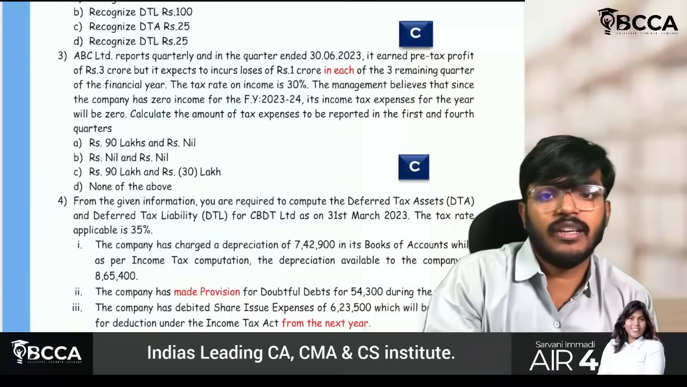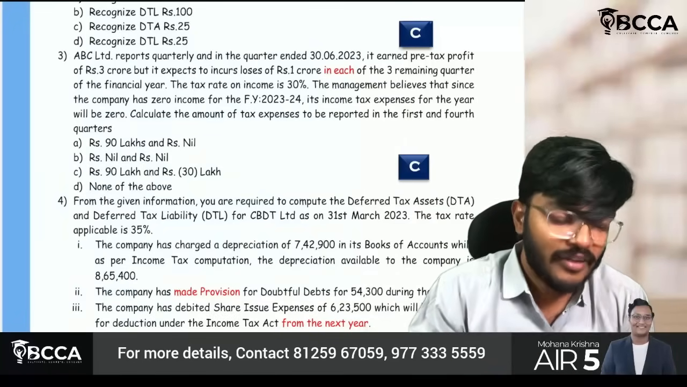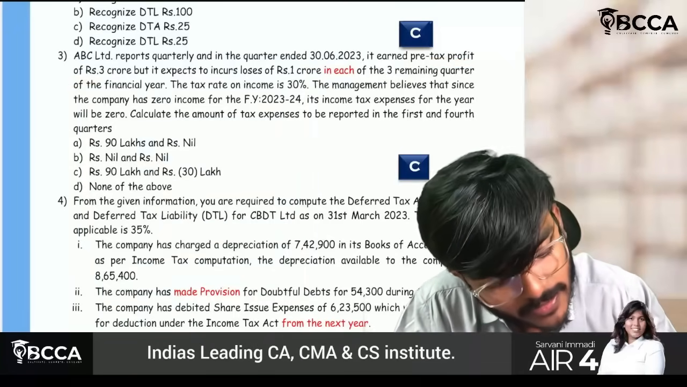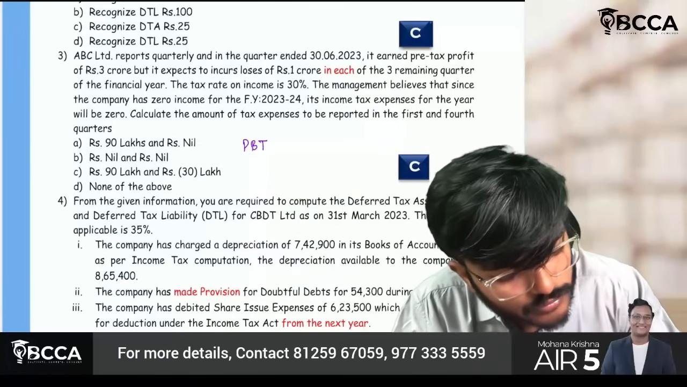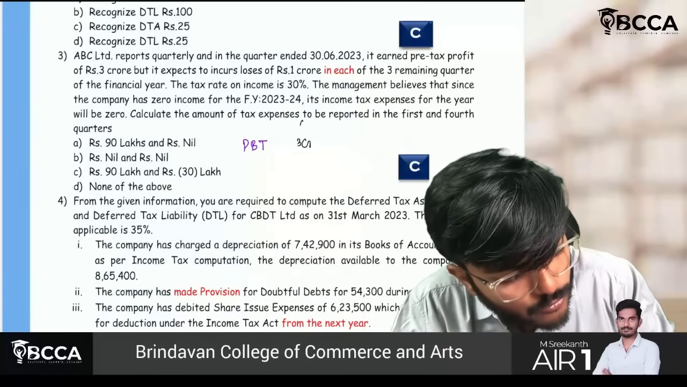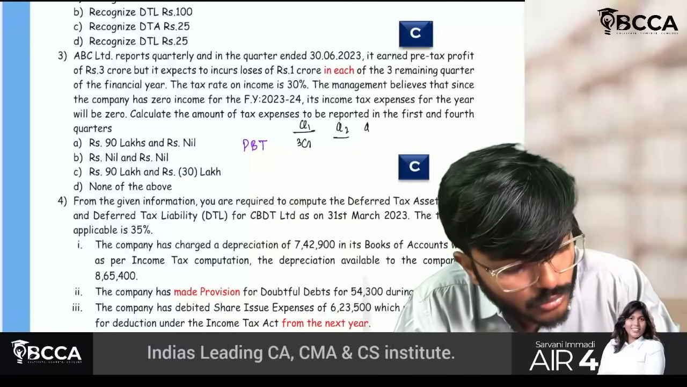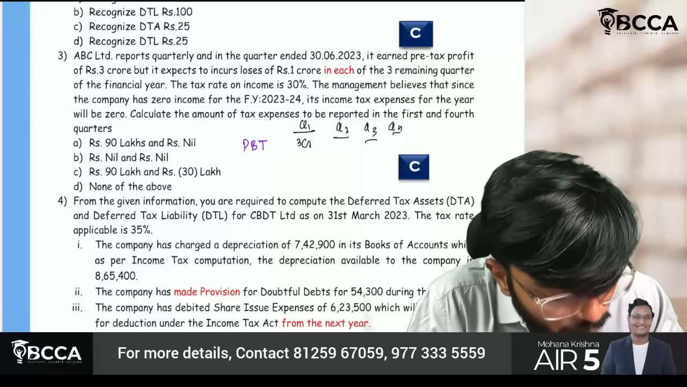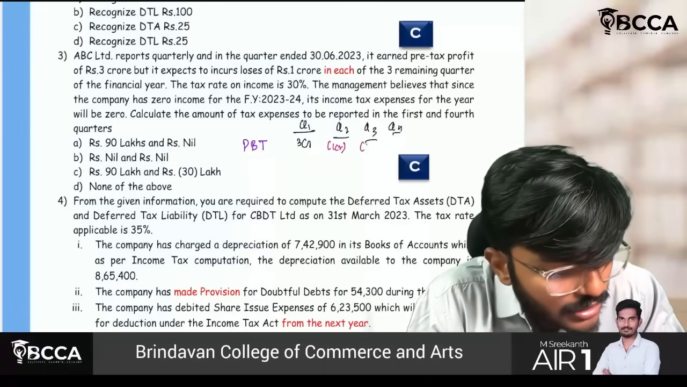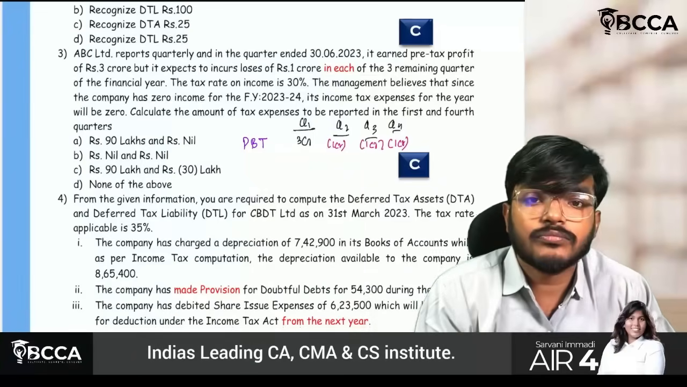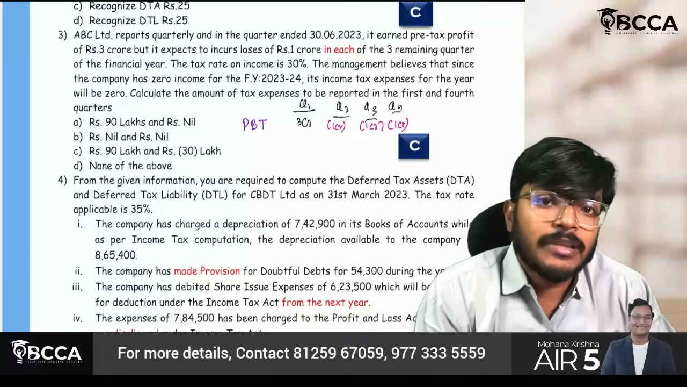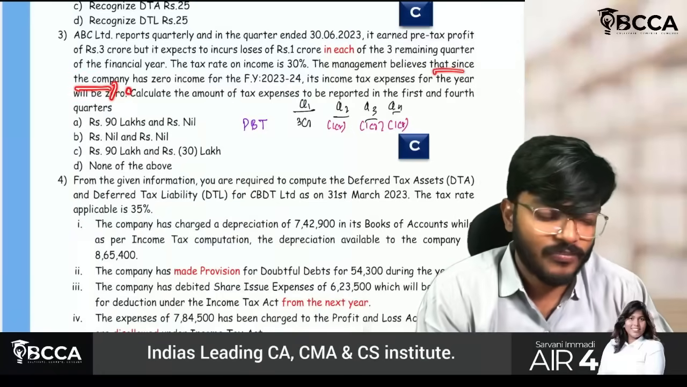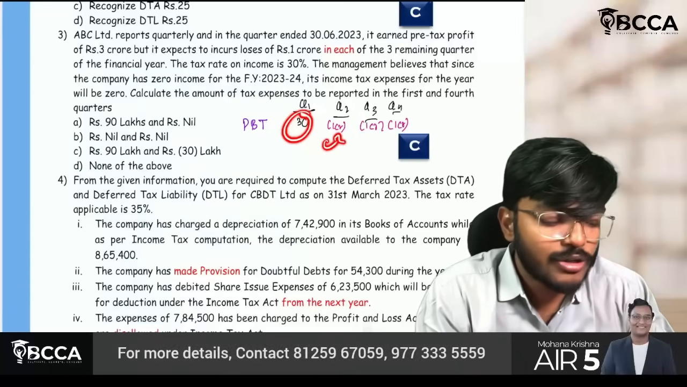A little bit important, so let us quickly check this part. In the first quarter, it earned a pre-tax profit of 3 crore rupees, which means PBT is 3 crore. This is quarter 1; quarter 2, quarter 3, quarter 4 details they have also given. They are expecting it will incur a 1 crore loss in each of those quarters. The rate of income tax is 30%. See, first quarter 3 crores profit, 1 crore loss, 1 crore loss, 1 crore loss.